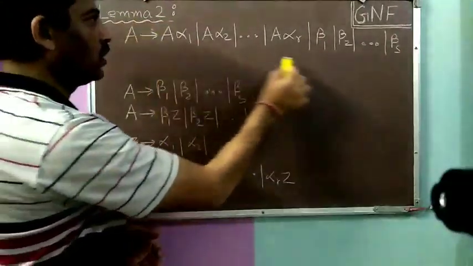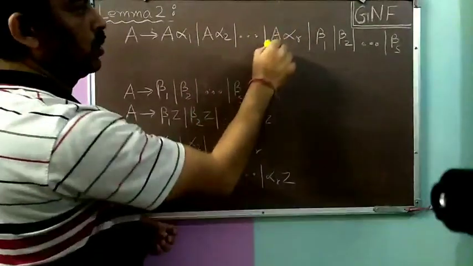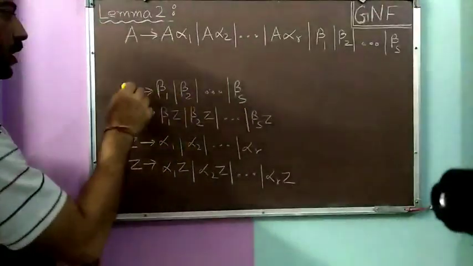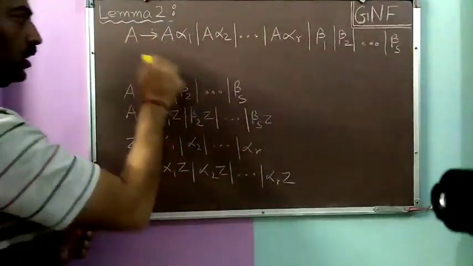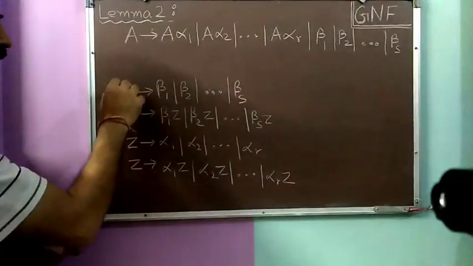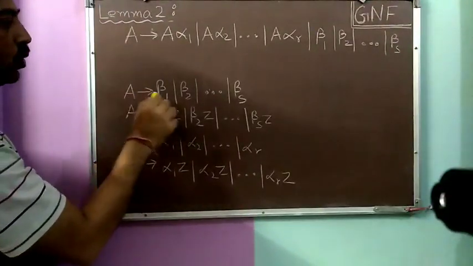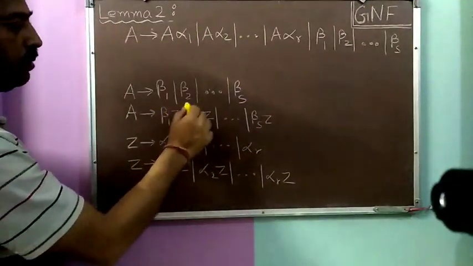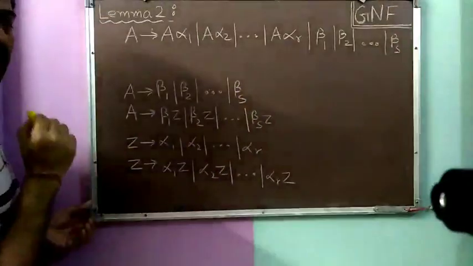In the grammar G, the original set of A productions was this: A → A alpha 1, A alpha 2, and so on up to A alpha R, and beta 1, beta 2, beta 3, and so on up to beta S. And in the productions P1, that is in the grammar G1, the other productions will be similar, but the A productions and the Z productions, with the newly introduced variable Z, will be like this: A → beta 1, beta 2, and so on up till beta S, and then beta 1 Z, beta 2 Z, and so on up till beta S Z. So all these will be the A productions.